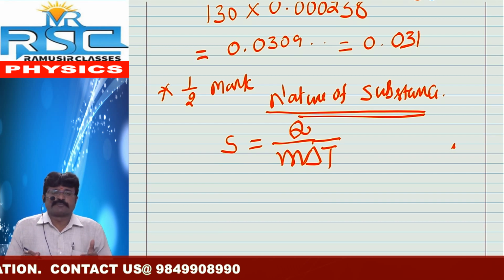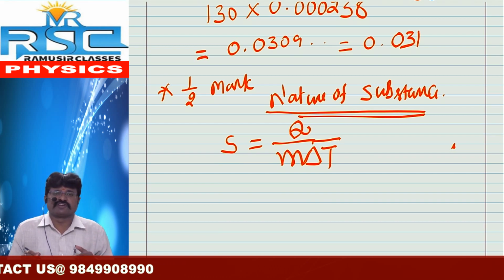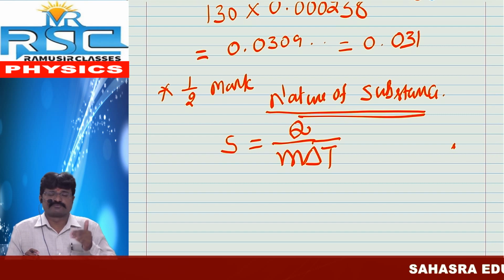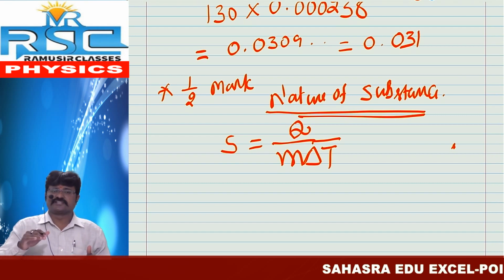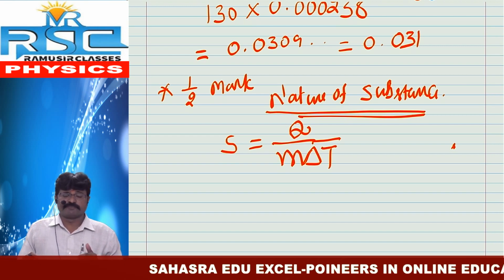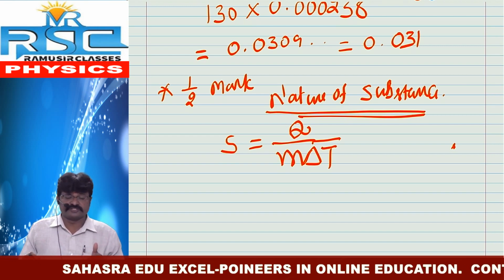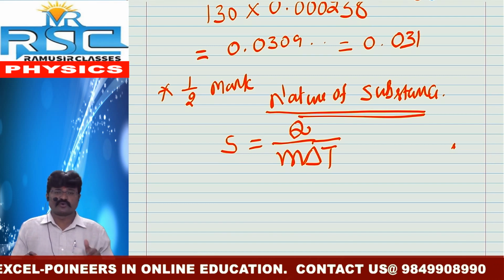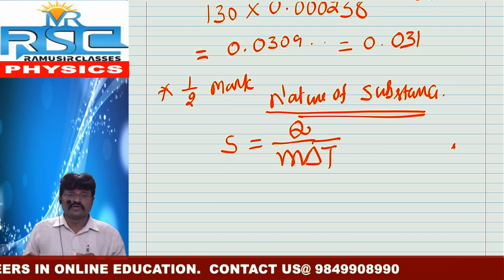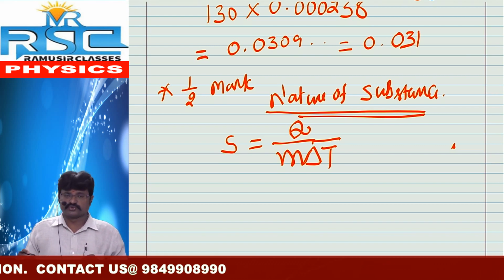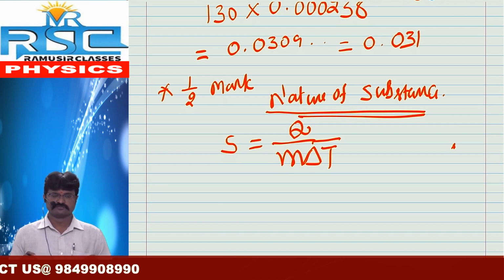So this type of question we will expect in your examination. They give some tables. In the tables, there are some substances and their CGS values and SI values of specific heat. If temperature is more, what about the specific heat value? Less. If specific heat is less, what about the temperature? More. So what is the relation between these two? The relation is inversely proportional.